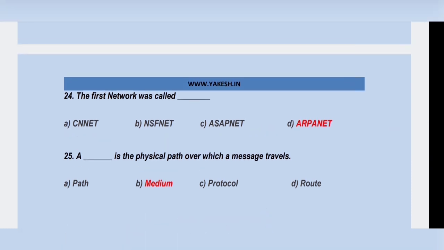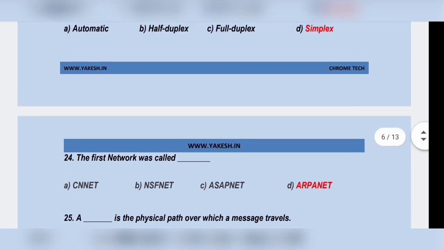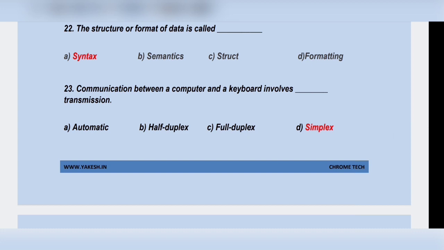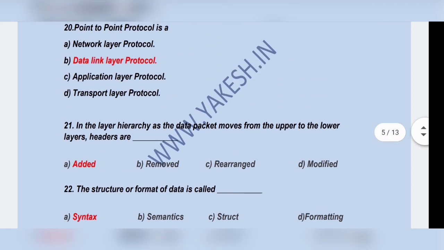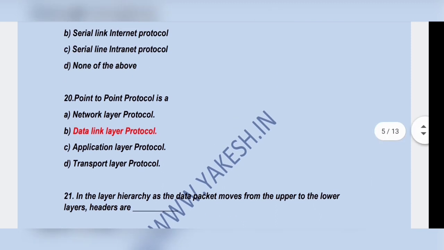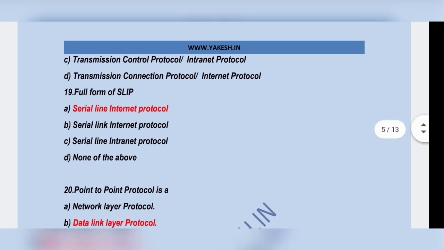A medium is the physical path over which a message travels. The first network was called ARPANET. Communication between a computer and keyboard involves simplex transmission. The structure or format of data is called syntax. In the layer hierarchy, as the data packet moves from upper to lower layers, headers are added. Point-to-point protocol is a data link layer protocol. Full form of SLIP: serial line internet protocol.